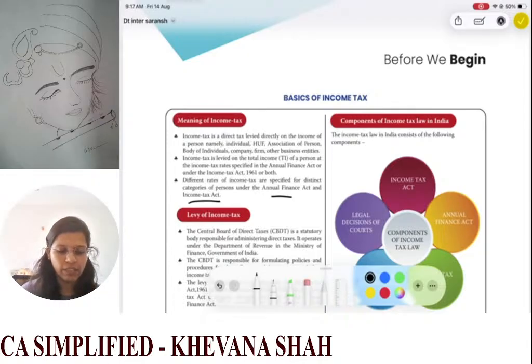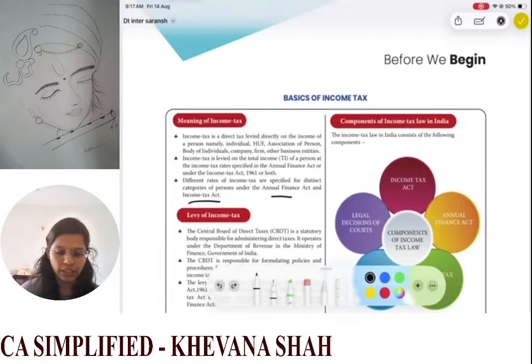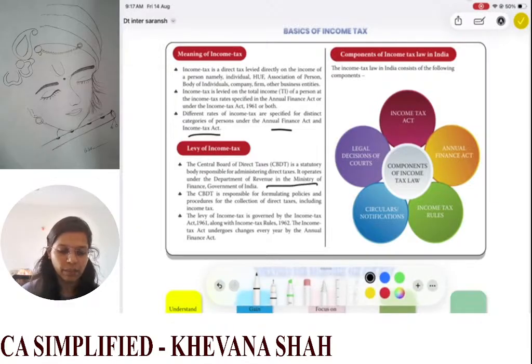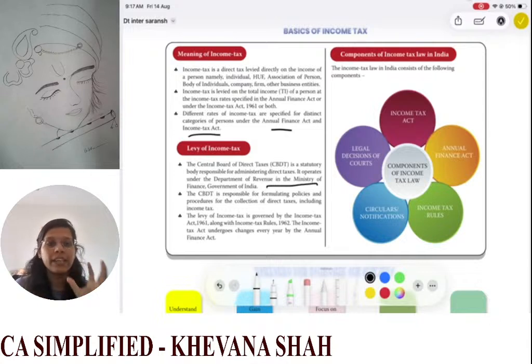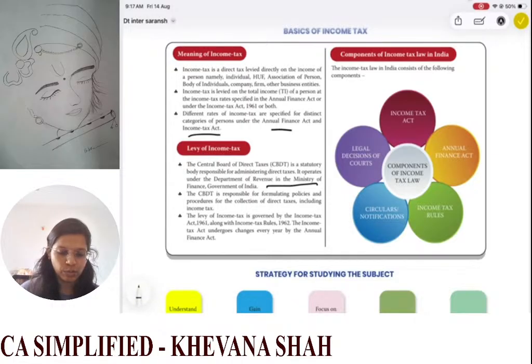Next, we have the levy of income tax. Our Central Board of Direct Taxes is a statutory body responsible for administering direct taxes, and it operates under the Department of Revenue in the Ministry of Finance. So the CBDT, operating under the Ministry of Finance in the Revenue Department, is the central body responsible for administering direct taxes. The CBDT is responsible for formulating policies. What are their functions? They will formulate the policies, including those on income tax.